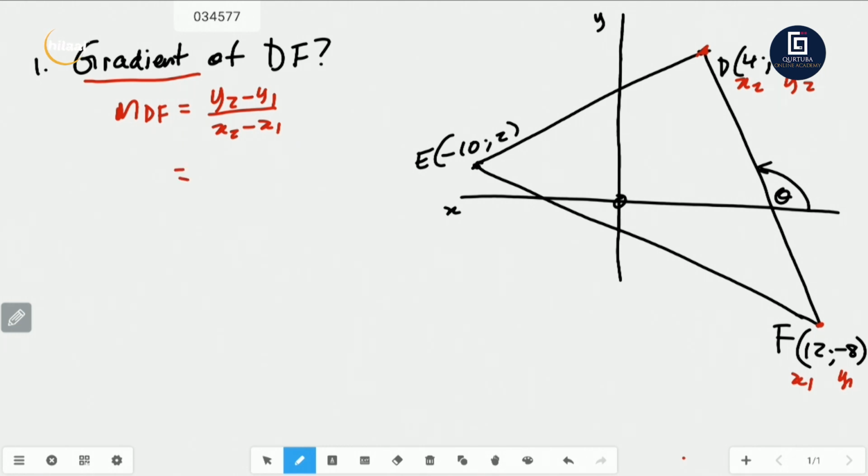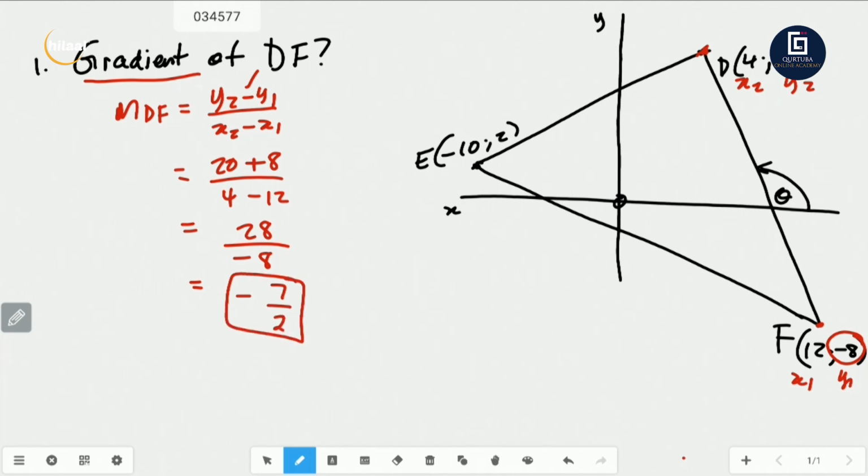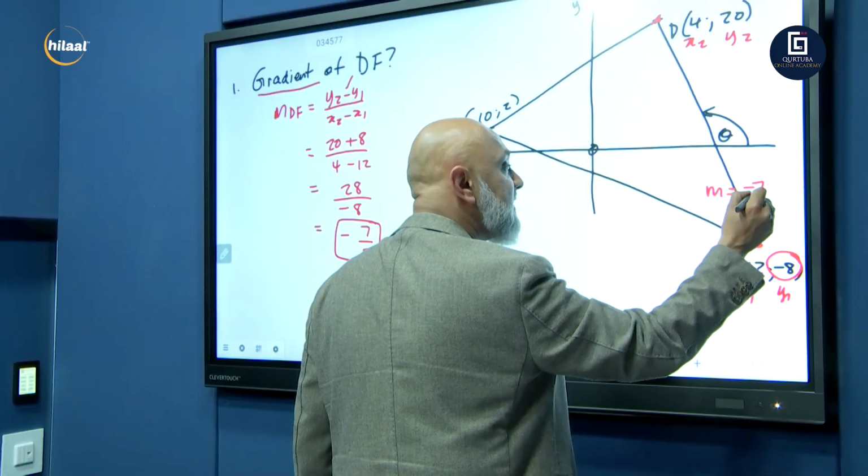You've got the formula. I gave it to you at the beginning of the episode. So what's y2? You just substitute: 20 minus negative 8. A negative times a negative is a positive, so you're going to have 20 plus 8 over x2, which is 4 minus 12. 20 plus 8 is 28, over 4 minus 12, which is negative 8. Positive divided by negative is a negative. 4 goes into 28 7 times, and 4 goes into 8 2 times. Your answer is negative 7 over 2. So the gradient of this line, the m of this line, is equal to minus 7 over 2.